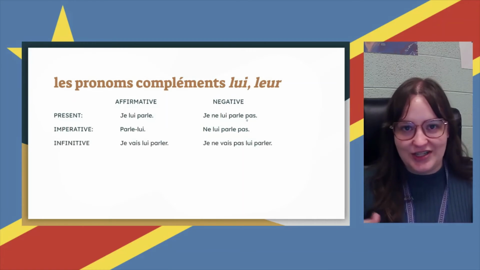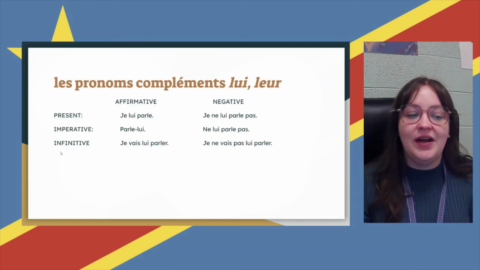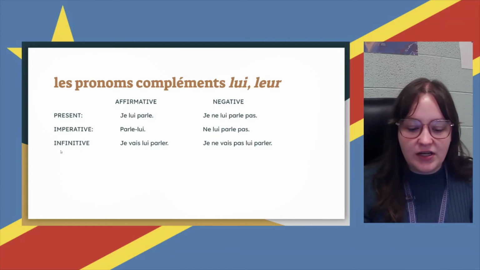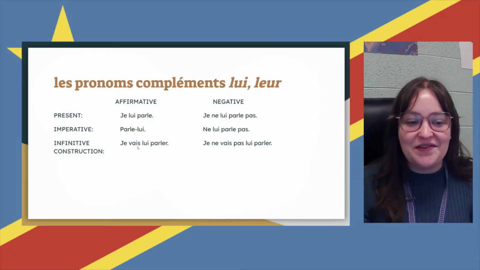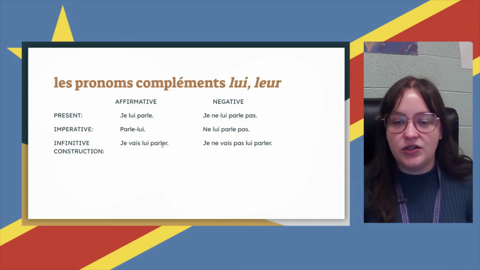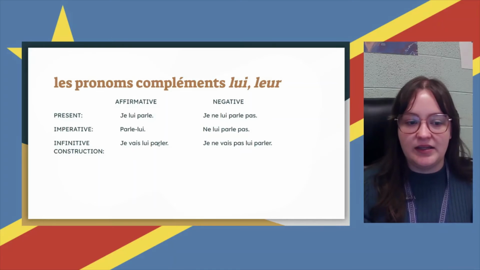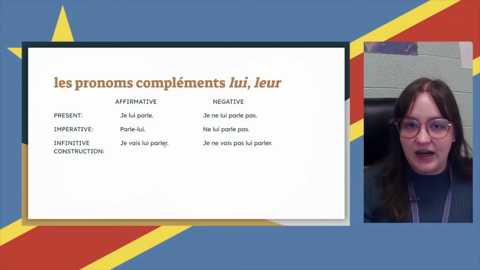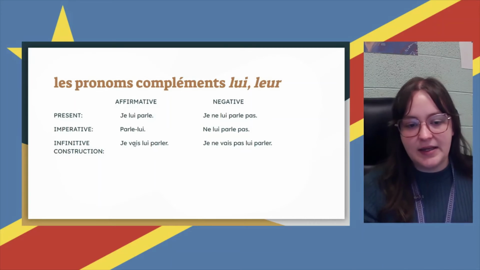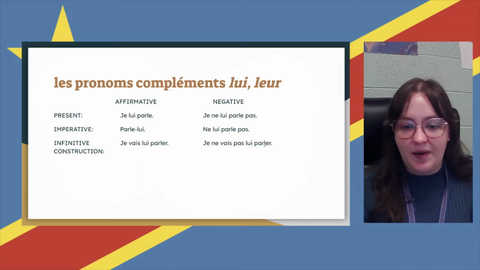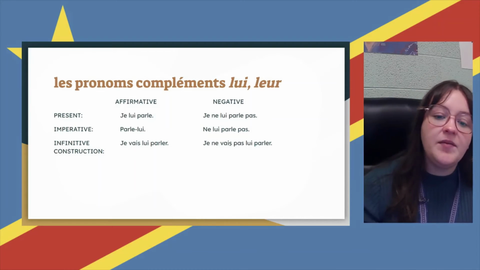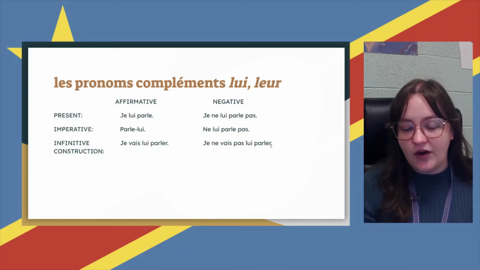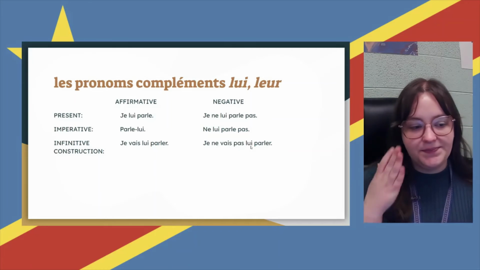And that won't change. It's the same rules across the board. So, in an infinitive construction, je vais lui parler. I am going to speak to him. I am going to speak to her. Right? So same thing, it goes right in front of the infinitive in this case, so after whatever the conjugated verb is. Je ne vais pas lui parler. I am not going to speak to him, or I am not going to speak to her.